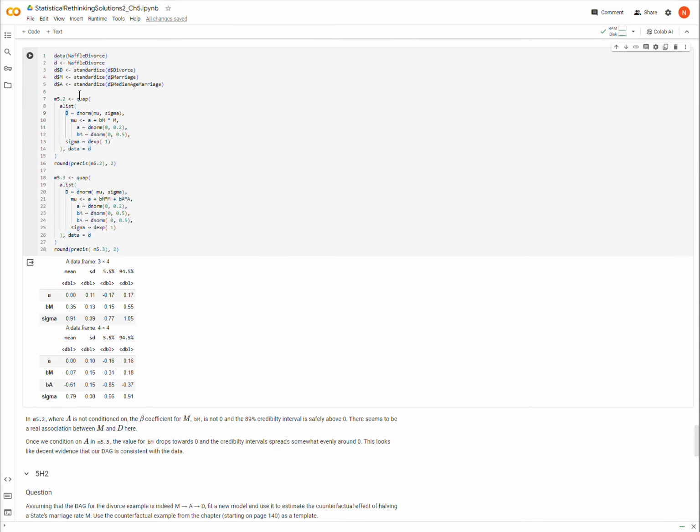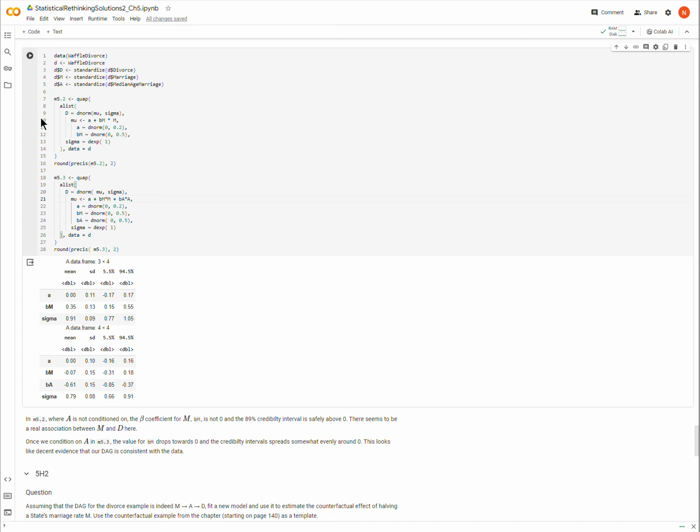So in our previous models here, we've been modeling one outcome. Okay, we've been modeling one outcome variable D, and we've been regressing that outcome on just one or both predictor variables, right?